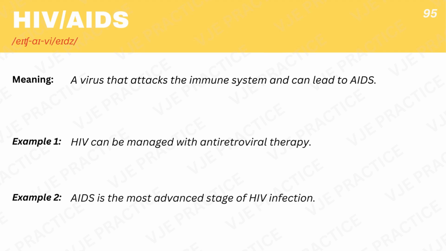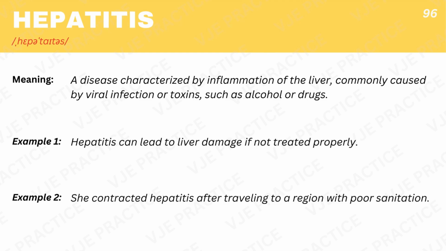HIV/AIDS, a virus that attacks the immune system and can lead to AIDS. Example 1. HIV can be managed with antiretroviral therapy. Example 2. AIDS is the most advanced stage of HIV infection. Hepatitis, a disease characterized by inflammation of the liver, commonly caused by viral infection or toxins, such as alcohol or drugs. Example 1. Hepatitis can lead to liver damage if not treated properly. Example 2. She contracted hepatitis after traveling to a region with poor sanitation.